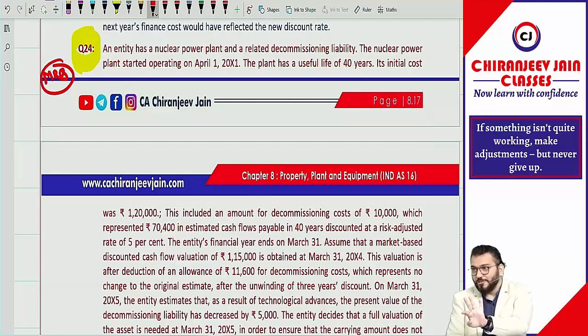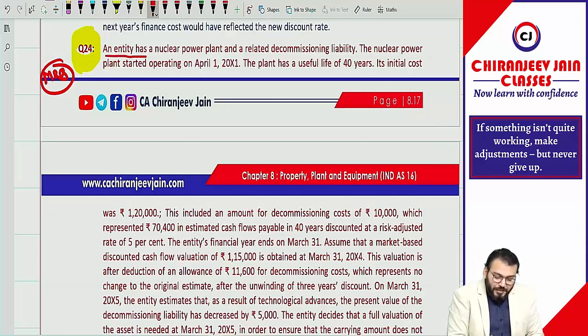So there are some questions which require revision before exam, even though you have understood. An entity has a nuclear power plant and a related decommissioning liability.